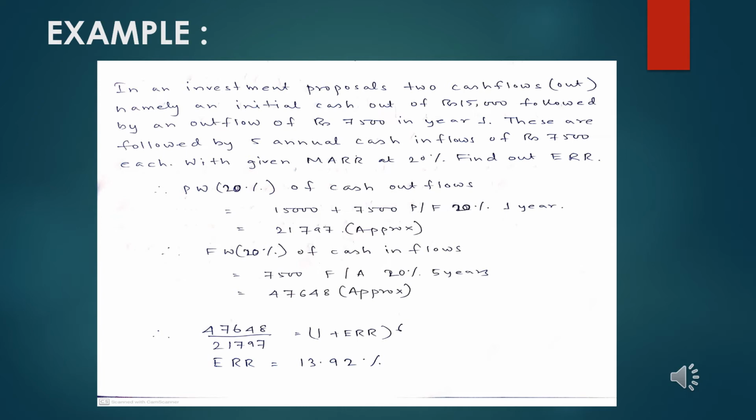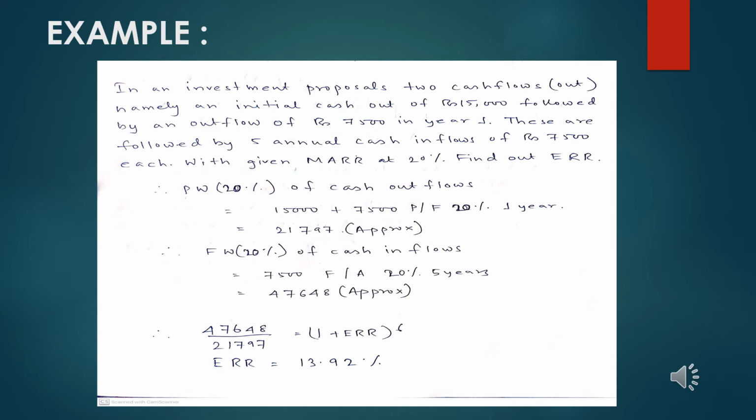We can take that value as future worth and convert it back with the help of 20% and 1 year back to present worth. If we successfully transfer the value, we get somewhere at 21,797 approximately.